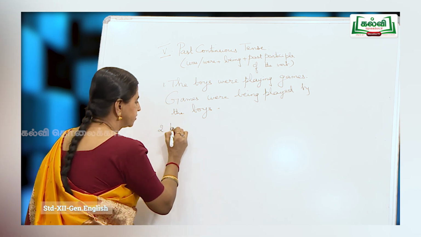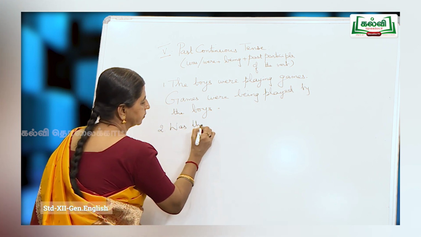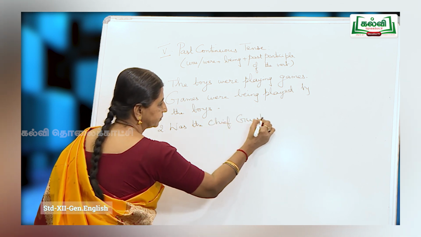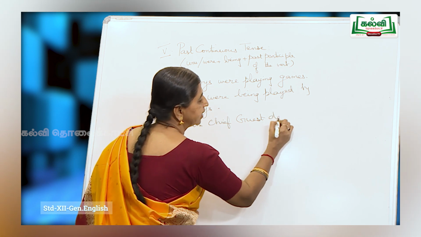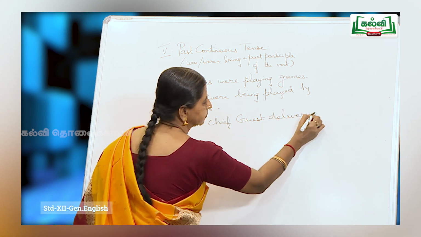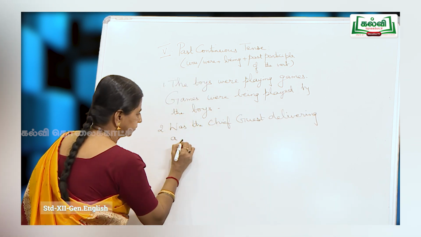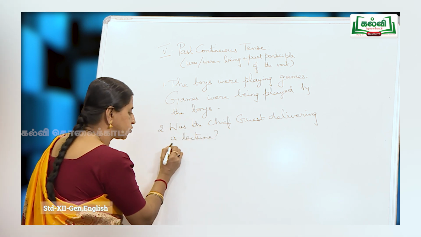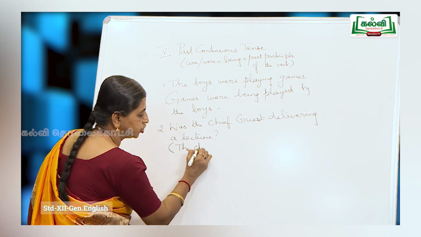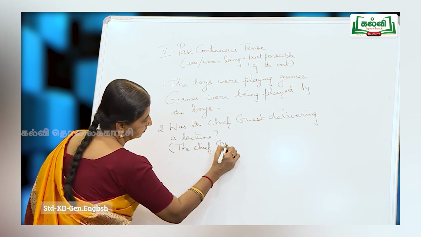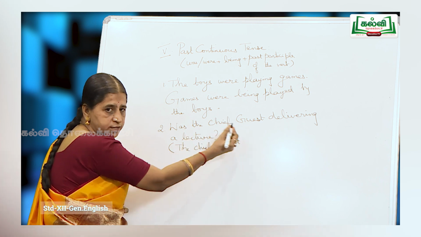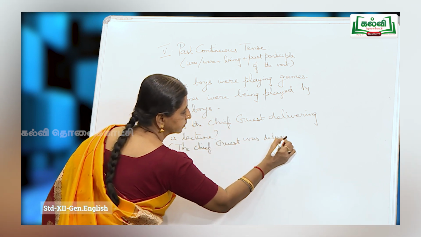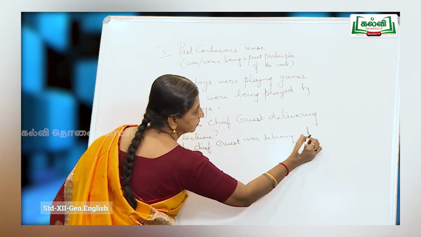Next sentence. Was the chief guest delivering a lecture? So, when I convert it into a statement, the chief guest was delivering a lecture.